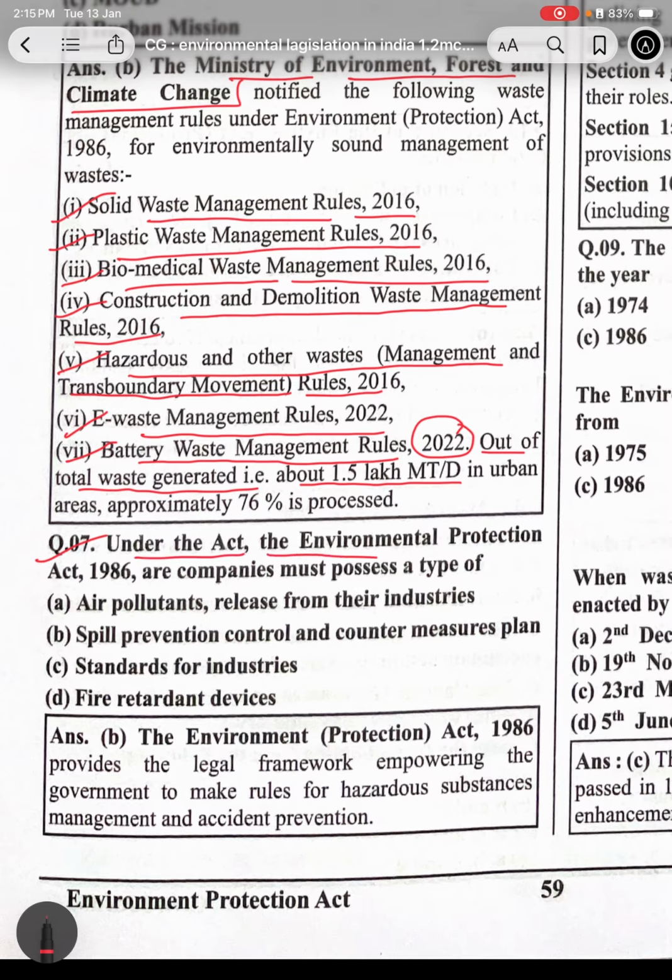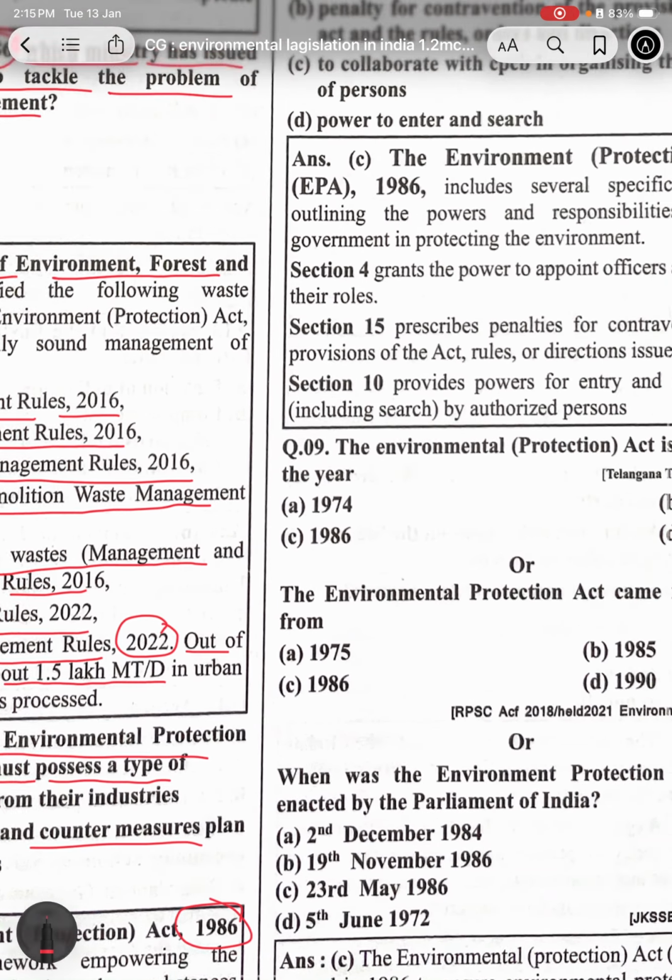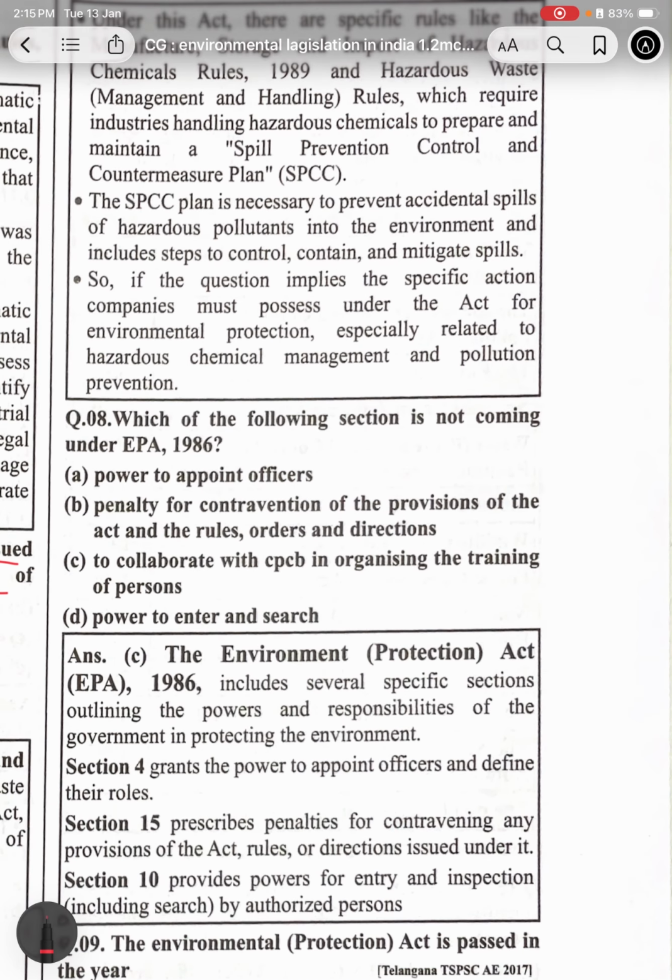Under the Environmental Protection Act 1986, the complaint must process the types of spill prevention, control and countermeasure plan. B. The Environmental Protection Act 1986. Which of the following is not coming under the EPA 1986: power to appoint officers, penalties for contravention of the provisions of the Act, rules, orders, directions, to collaborate with CPCB in organizing the training of the operations.